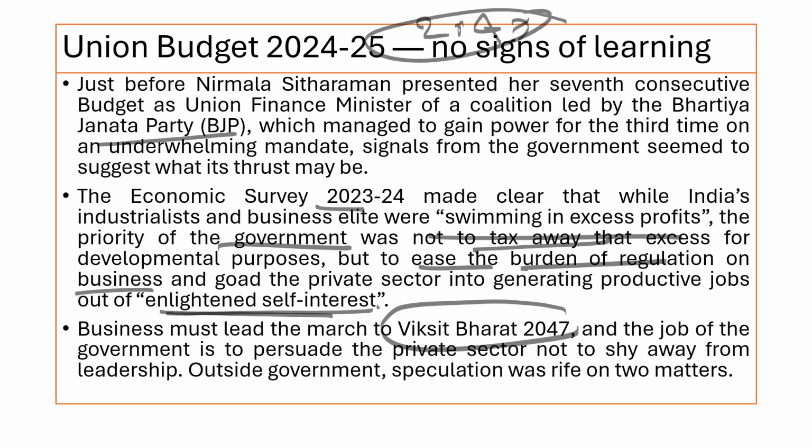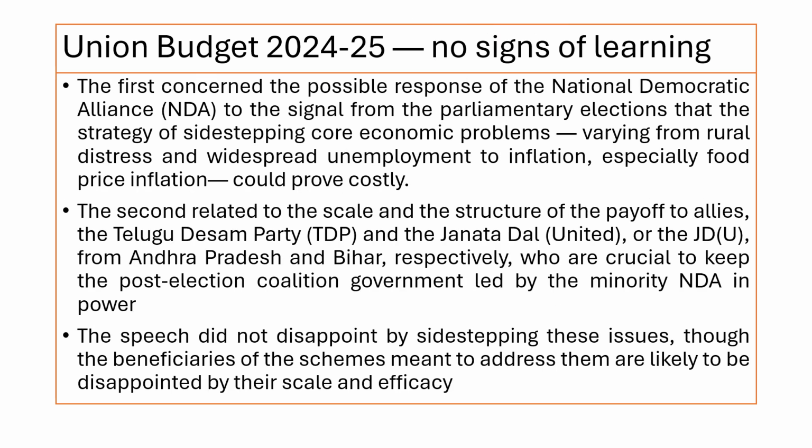India wants to become a developed nation, and it wants to excel in all the sectors by 2047. The job of the government is to persuade the private sector to take up the leadership opportunity. The government has met with two issues. One is that recently, during the elections, there were a lot of economic problems, from rural distress to widespread unemployment. So they have included these things in the budget.